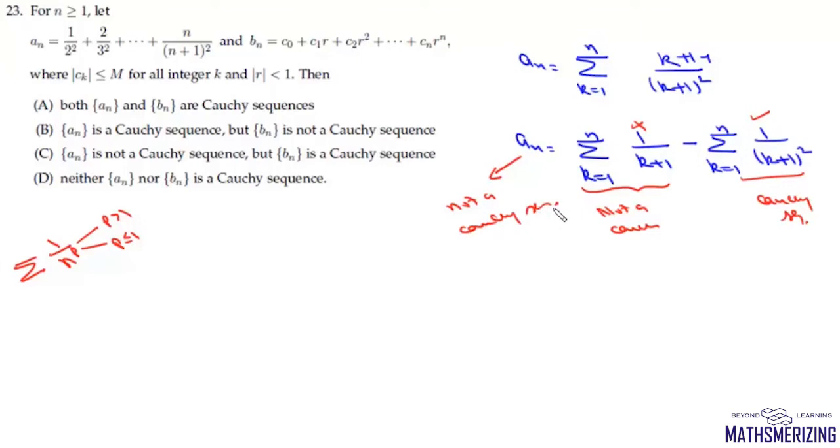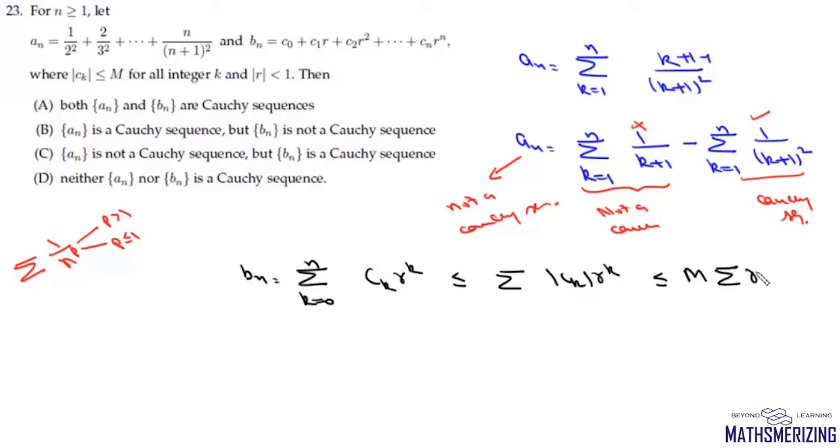Now what about Bn? We can write this Bn as the summation k varies from 0 to n, ck and r to the power k, where mod ck is less than or equal to m. Now it will always be less than or equal to the summation mod ck r to the power k. Now it will be less than or equal to m into the summation r to the power k.